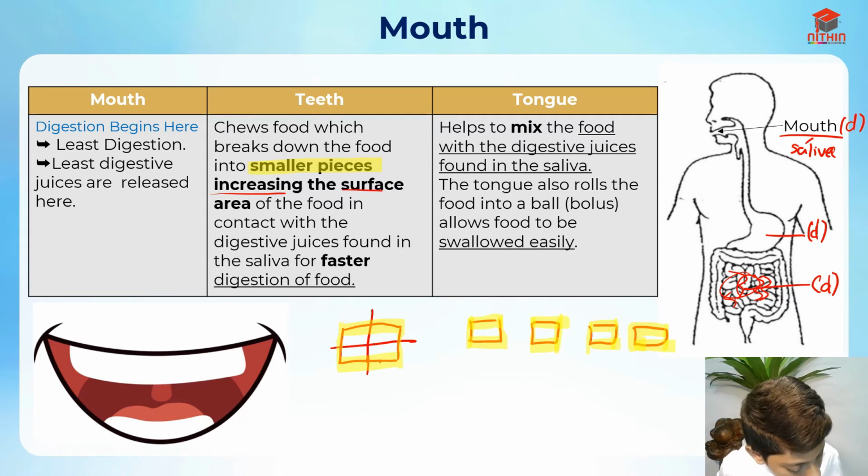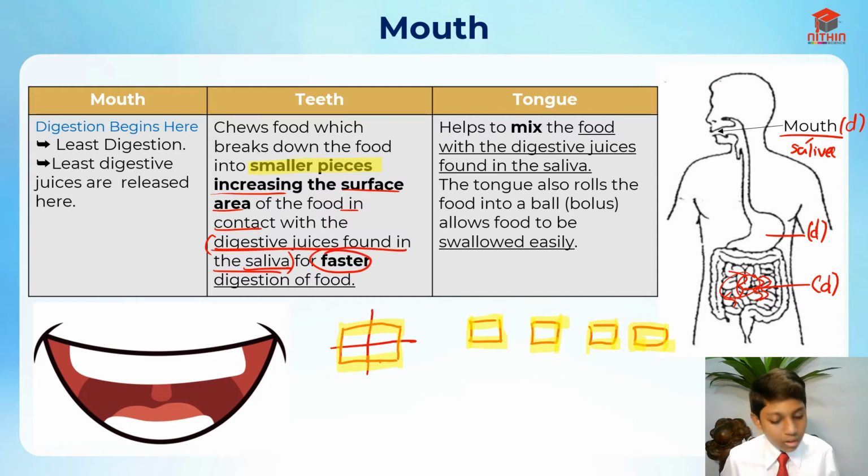So we need to use this concept. It increases the surface area in contact with the digestive juices found in saliva. So you need to know that digestive juices are found in saliva. This is really important, and this will increase the rate of digestion, so for faster digestion of food, basically. I hope you understand this.